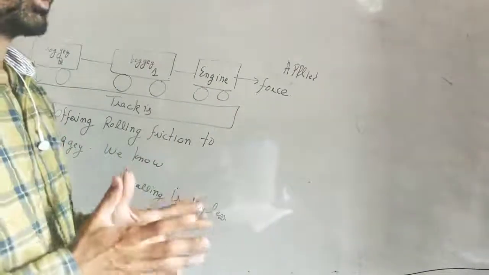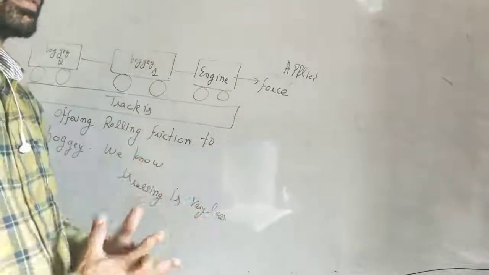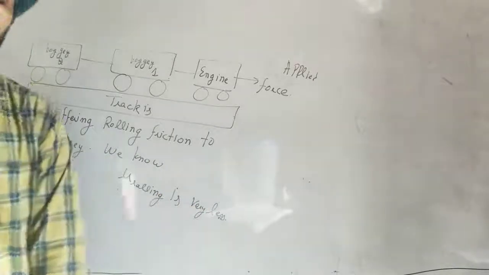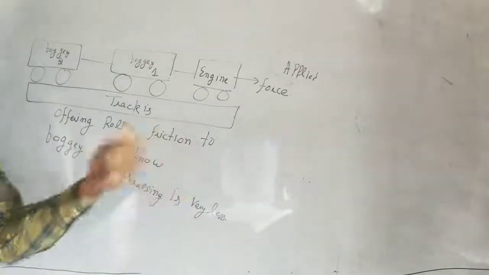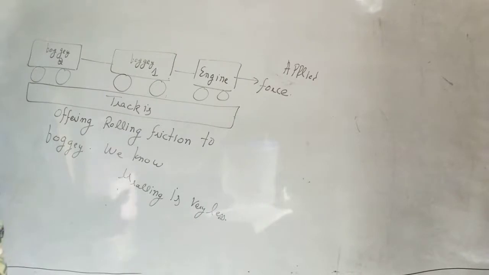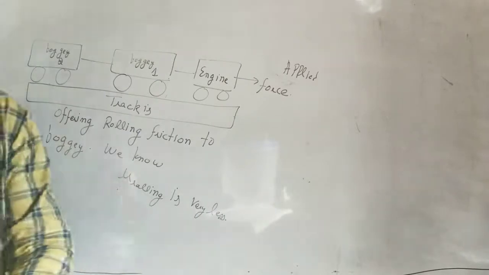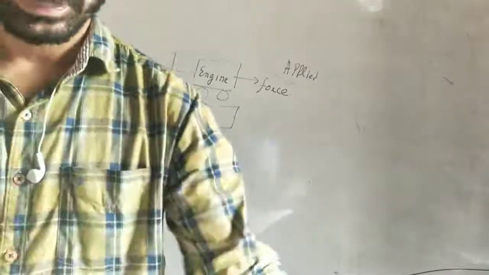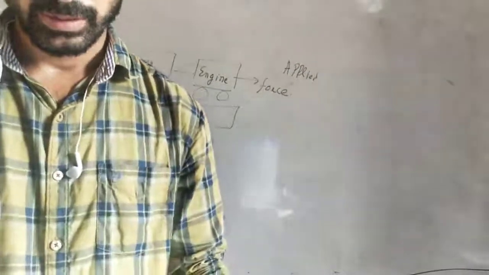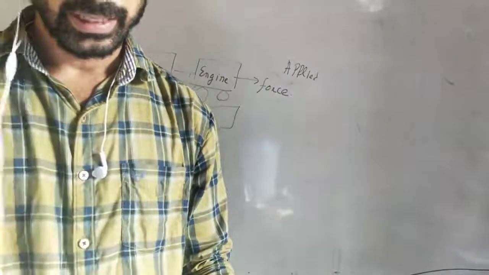We have done conservation of momentum, equilibrium of forces. Then we have done the types of friction: static friction, which is an auto-adjusting force. Then we have done the concept of limiting friction, and then kinetic friction.